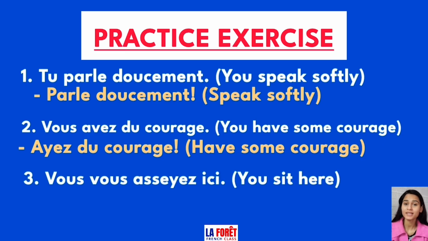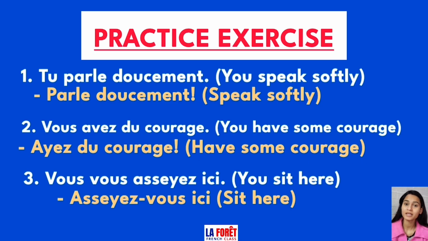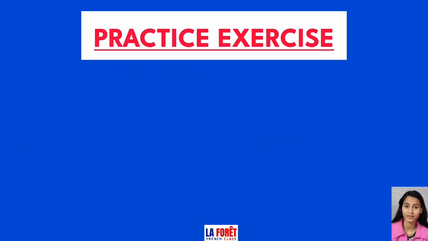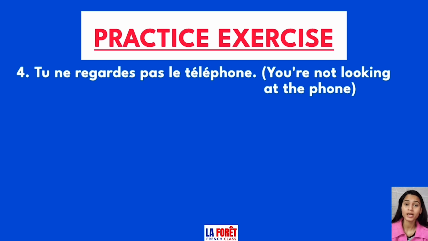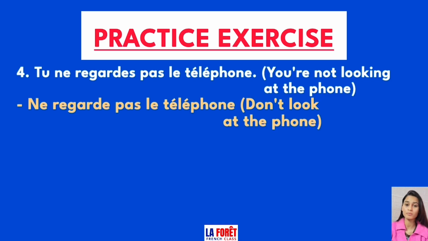So it becomes ayez du courage, means have some courage. The third sentence is vous vous asseyez ici, means you sit here. Now it's a pronominal verb, and to form imperative, we will place the reflexive pronoun after the verb. So it becomes asseyez-vous ici, means sit here. Fourth sentence is tu ne regardes pas le téléphone, means you are not looking at the phone. Now to form a negative imperative of this sentence, we will place the verb in between ne and pas and then add the direct object after that.